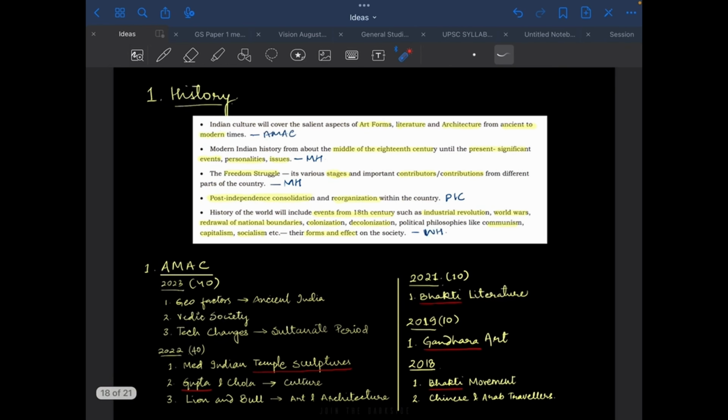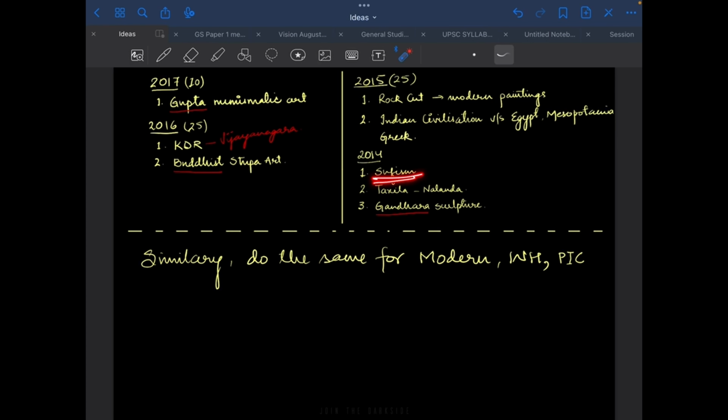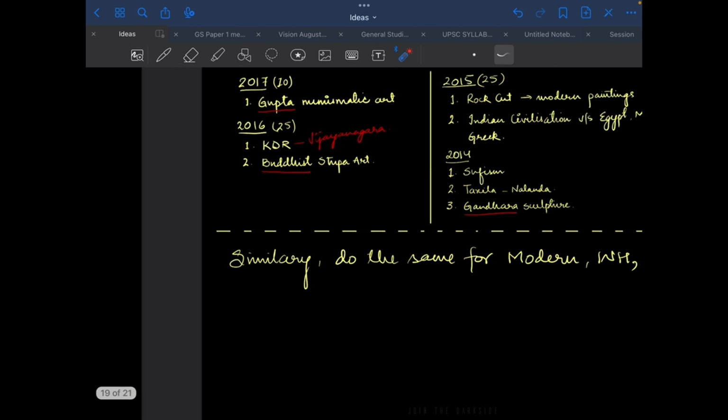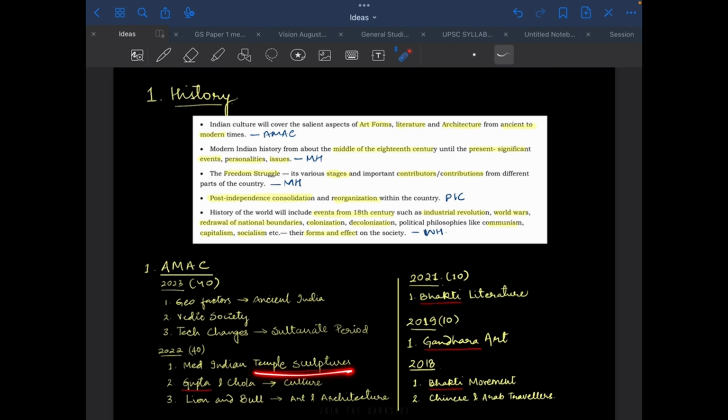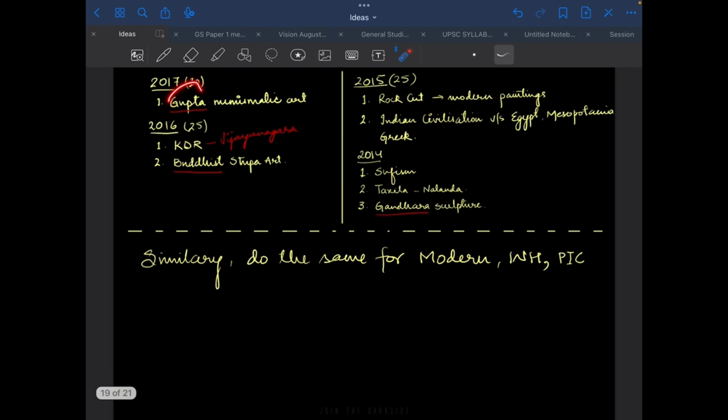Now, if you look here, I have underlined some of the words: temple sculpture, Gupta, Bhakti, Gandhara. So these are the themes which are being asked again and again. Bhakti was asked here, then in 2018, Bhakti movement and Sufism. So Bhakti and Sufism, we know that we have to prepare. Temple architecture, we know we have to prepare. Gupta is asked here, Gupta numismatic art is asked here. So we know that this is something we need to focus upon.